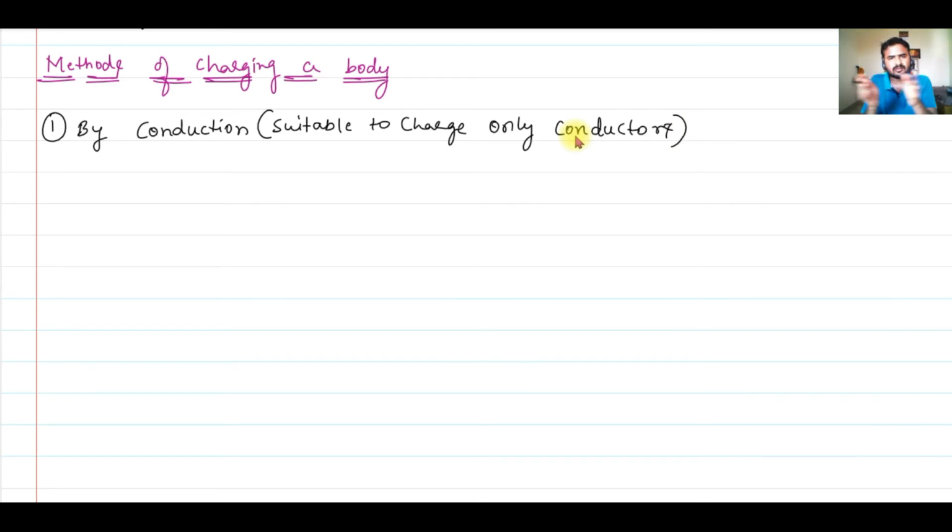Conductors have free electrons in them. Anything that conducts electricity is a conductor. That means the electrons within the material can move easily within the body. It cannot come outside, obviously, but within the material it can move around. So this method is suitable to charge only a conductor.